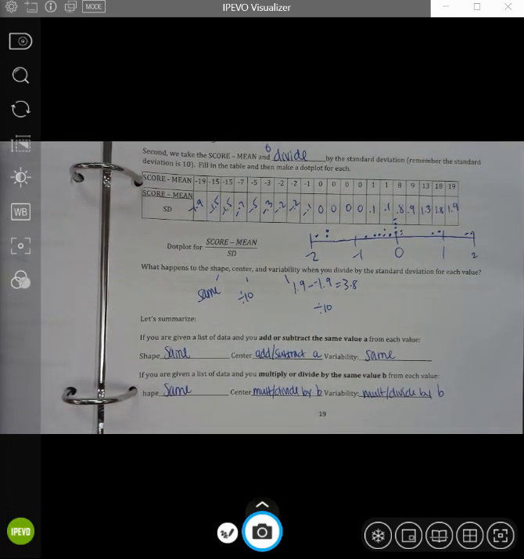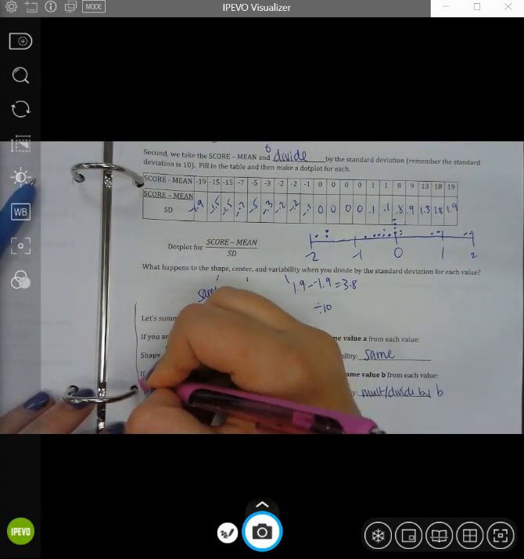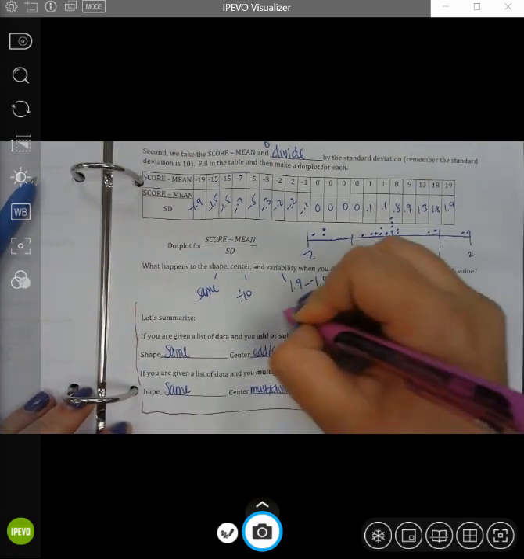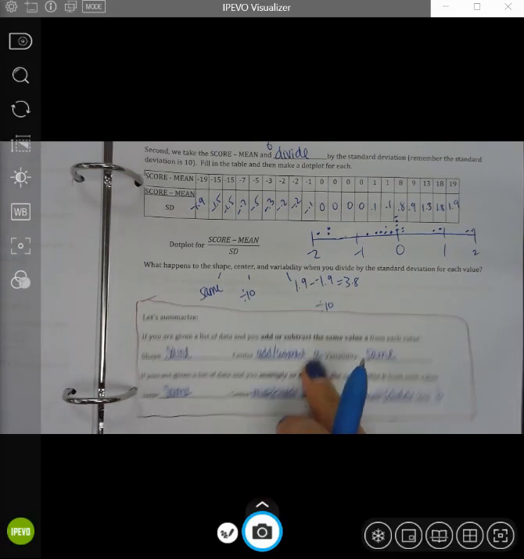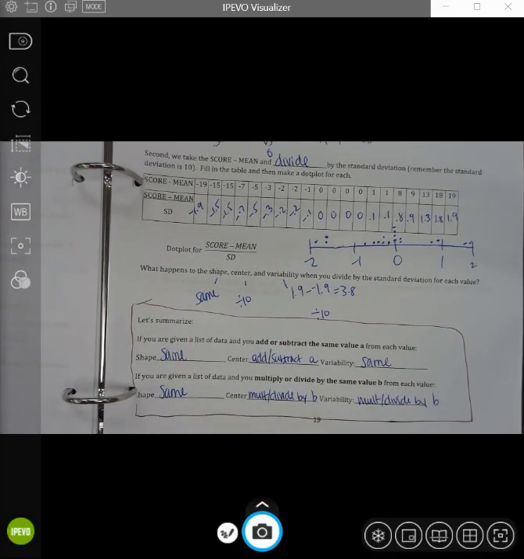All right, so I'm going to put a little star, a little box around this. Anytime we are manipulating our data, these are the things that happen to it. Okay, it's called a transformation of your data. And these rules will stay the same regardless of what value you're adding or subtracting by and what value you're multiplying or dividing by.